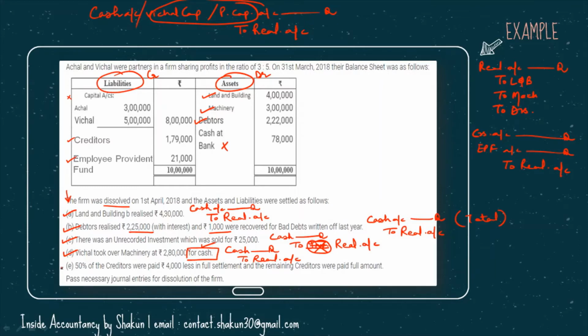Then the next point is 50% of the creditors were paid 4,000 less in full settlement, and the remaining creditors were paid the full amount. Now look at the creditors. Our creditors were 1,79,000. Out of these creditors, 50% accepted 4,000 less. So what is the 50% of 1,79,000?